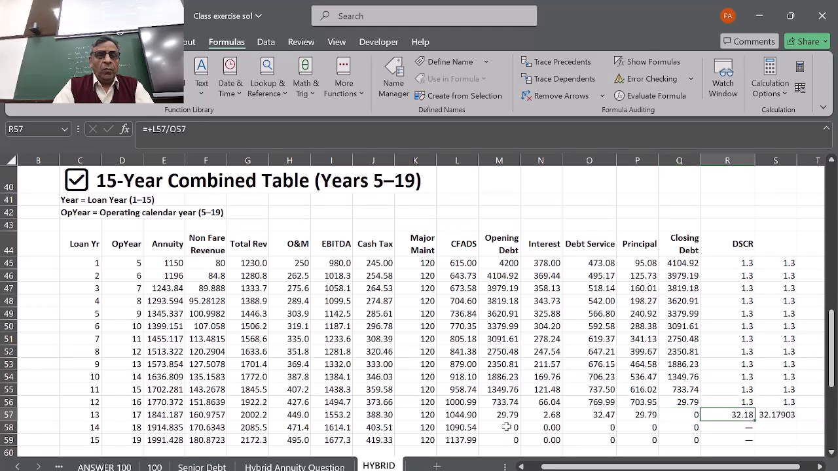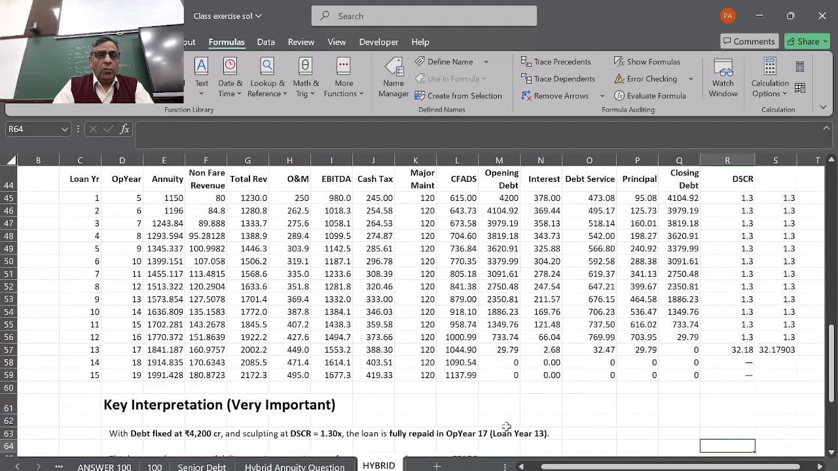And in the closing year, the debt service ratio goes to 32.18. So it is beyond what the banks want. Every year they are maintaining 1.3, and in the last year the balancing figure will be calculated on only a small amount. So it is 32.18. So this is what we have to do.